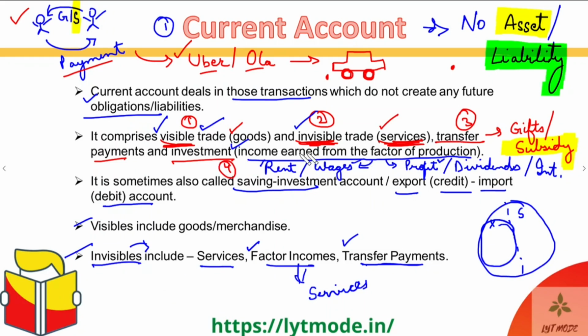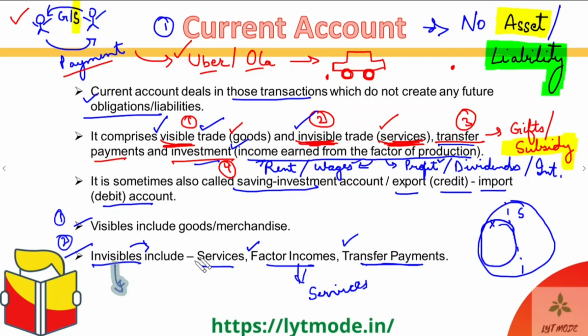So the visibles and the invisibles trade are basically the two very broad components which fall under the current account of a nation. So if anyone says that visibles and invisibles are the only two components of the current account, you can say that is correct, because the rest of the components, the transfer payments, the investments and the income that we talked about, can all be considered a sub component of this invisibles trade.